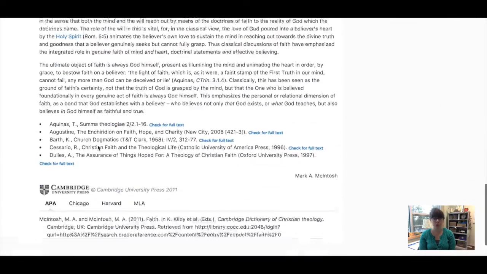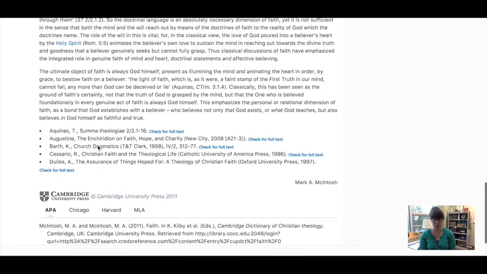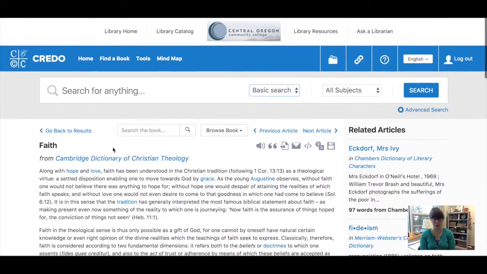So these tools are available in every library resource I'm going to show you in LIB100. They look a little different depending on the resource. They're located in different spots, but you know that these types of tools are going to be available in every resource you search from the library homepage. In Credo, the tools are a little spread out.